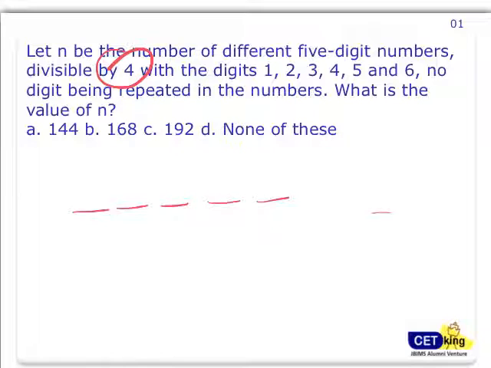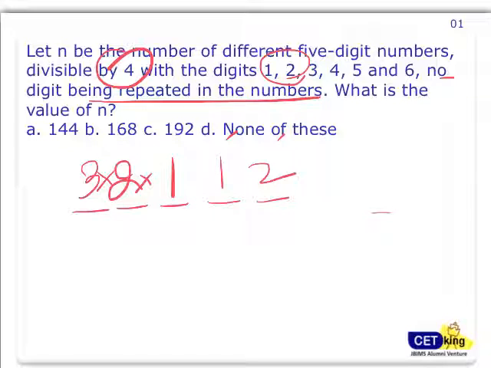If you see, you'll see that these questions are very, very common: multiple of 4, multiple of 5, multiple of 3. So for a multiple of 4, the last 2 digits should be a multiple of 4. Suppose we take the first combination, 1 and 2. 12 is a multiple of 4. Now 2 digits are gone out of the 5-digit number, no digit being repeated, so the remaining have to be 3 into 2 into 1. So there are 6 ways which end with 12.